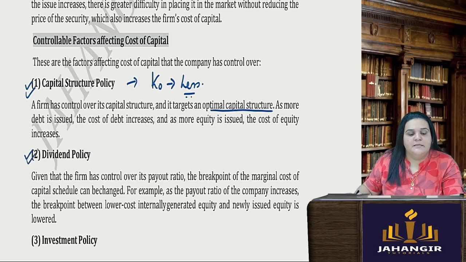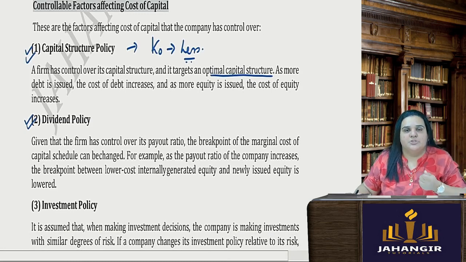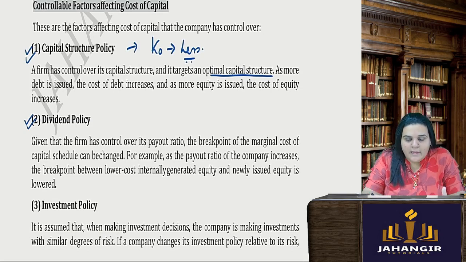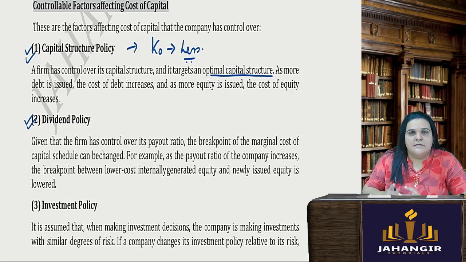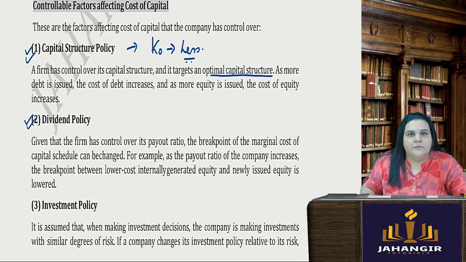Next is your dividend policy. The firm needs to have control over its payout ratio. Every time you get profits, if you keep distributing those profits, you will not have enough retained earnings to invest later. Investors who are long term investors are least interested in dividend. They are invested in the growth. So keep your dividend policy in a manner where your payout ratio is again optimal, the best. The breakpoint of the marginal cost of capital schedule can be changed.